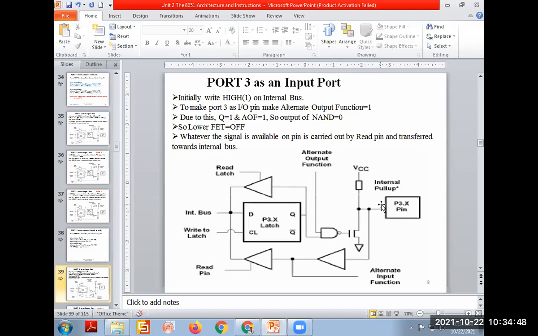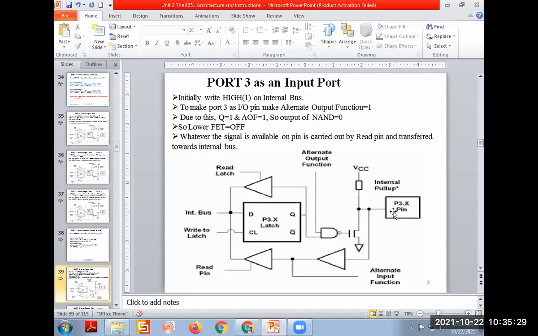We know how to make an input port, any port, here port 3. Now if you observe, we have one more circuit here, that is a NAND gate along with the alternate output function. Means this port 3 acts as an 8-bit bidirectional port as well as multifunctional. Other functions are the external interrupts INT0, INT1, timer 0, timer 1, read write bar, and the transmit receive interrupts. We'll focus first on its acting as the input output port.